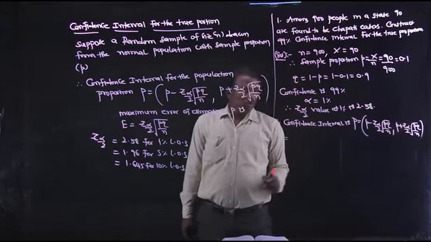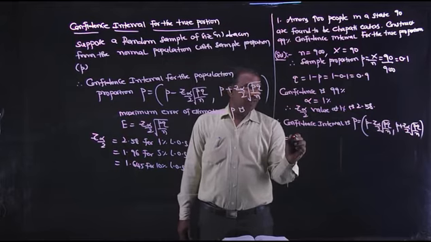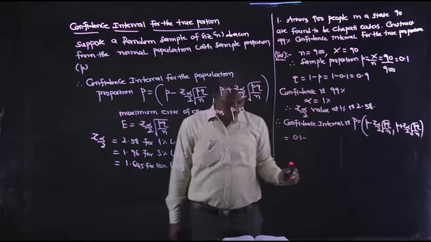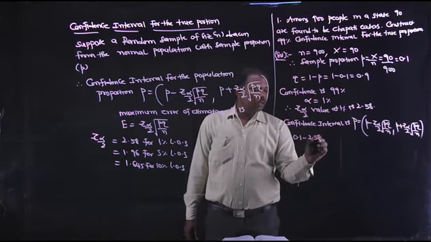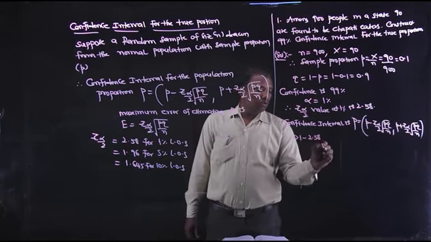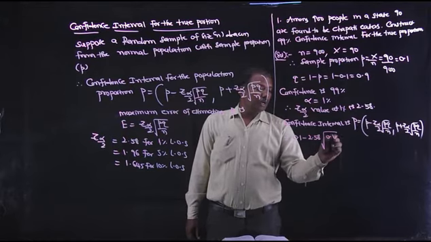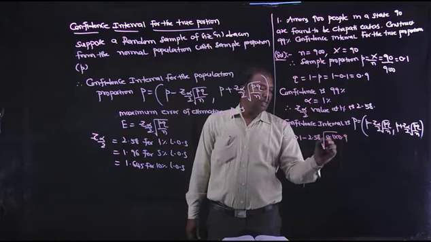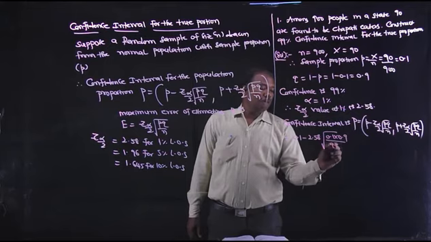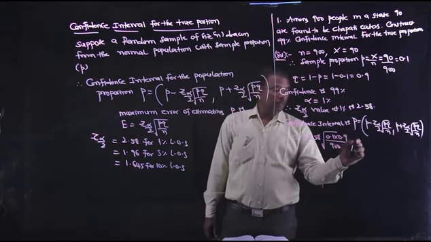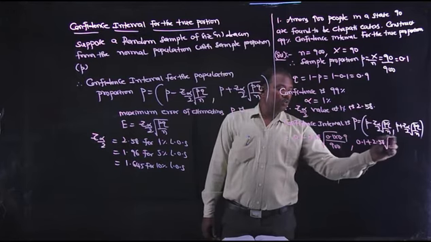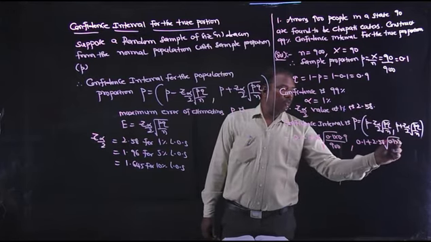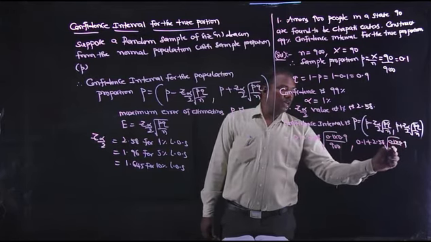That is equal to 0.1 minus 2.58 into root over 0.1 into 0.9 by 900, comma 0.1 plus 2.58 into root over 0.1 into 0.9 by 900.